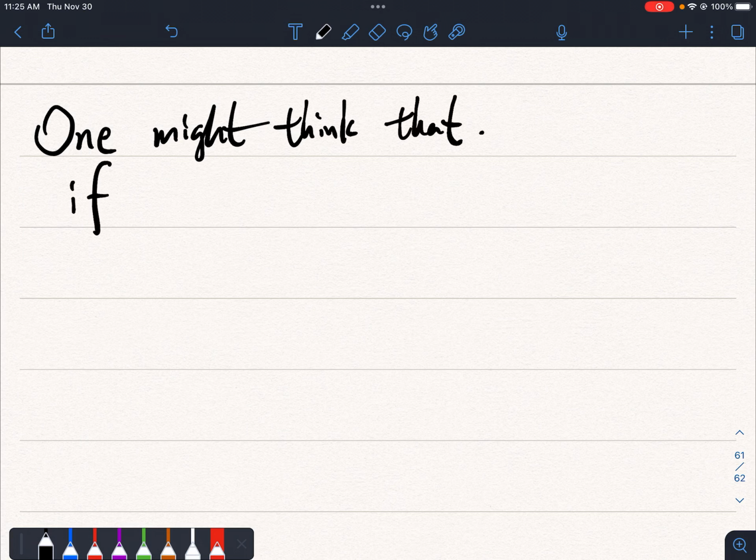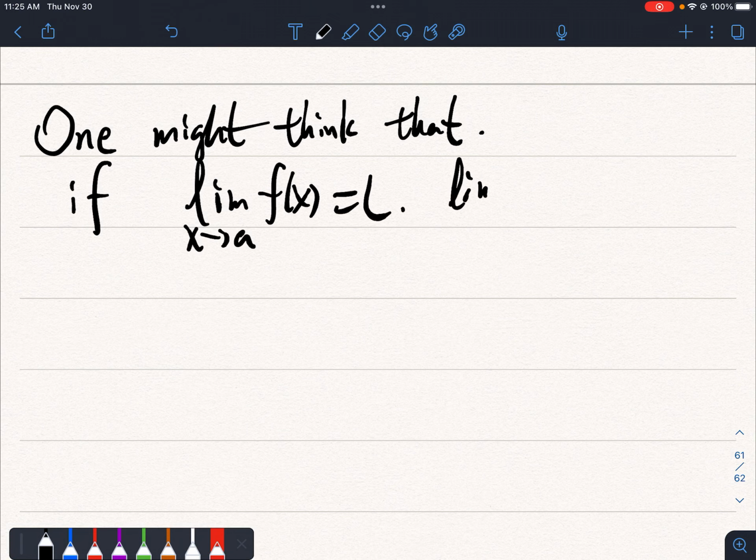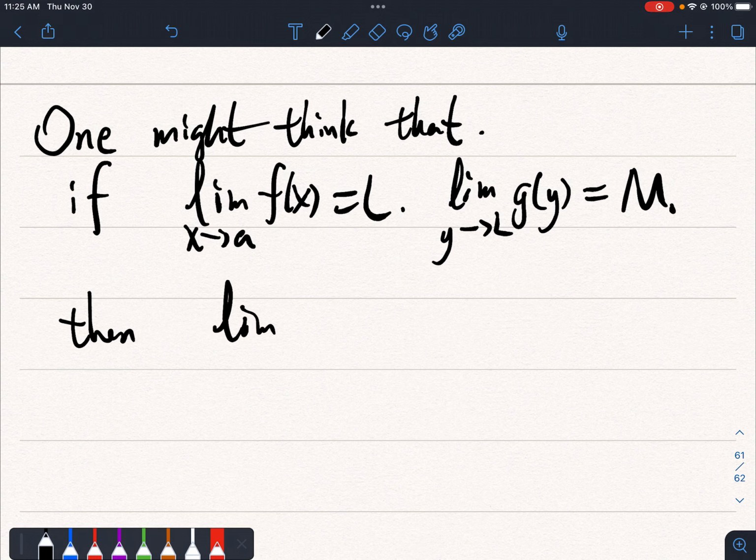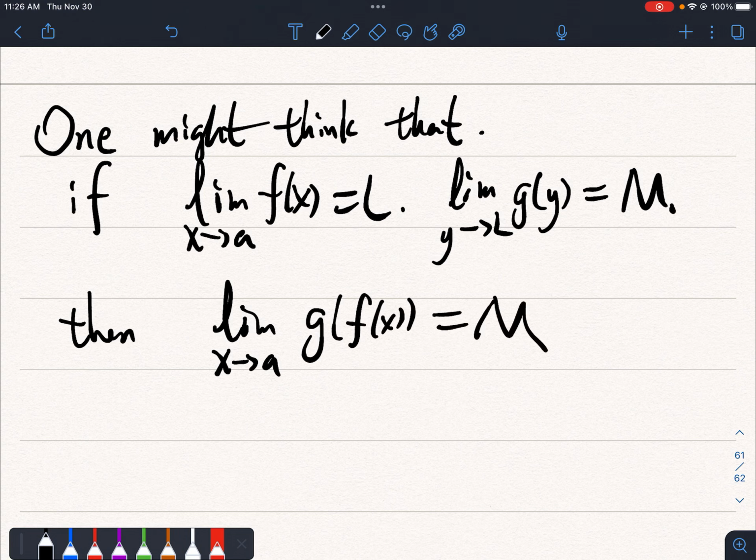One might think that if the limit as x approaches a of f of x is L, and then as y approaches L of g of y, this is m, then one might think if x approaches a, then g of f of x will approach m.